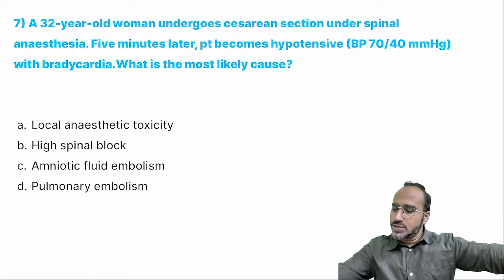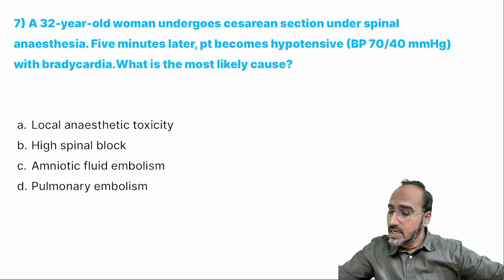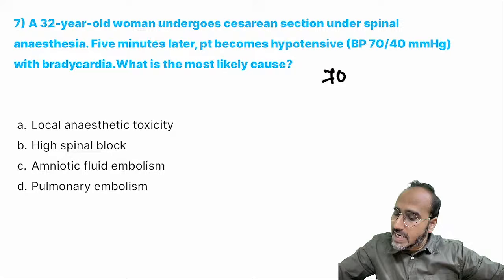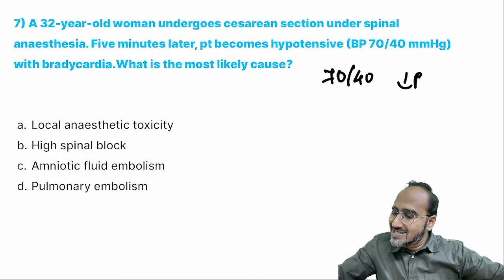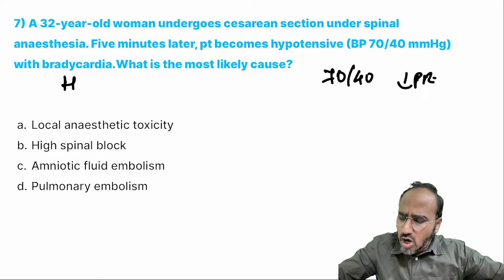A 32-year-old woman undergoes cesarean section under spinal anesthesia. 5 minutes after spinal, the patient becomes hypotensive with a BP of 70/40 with bradycardia. The patient develops hypotension and bradycardia together. Okay, is it common, guys? No. Remember, after spinal anesthesia, after 5 minutes, hypotension is commonly seen.